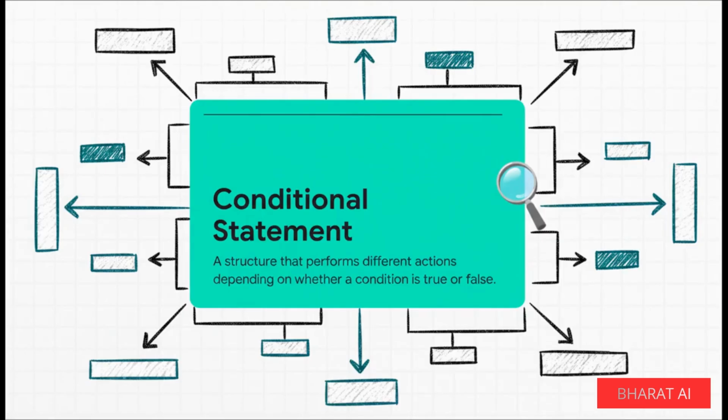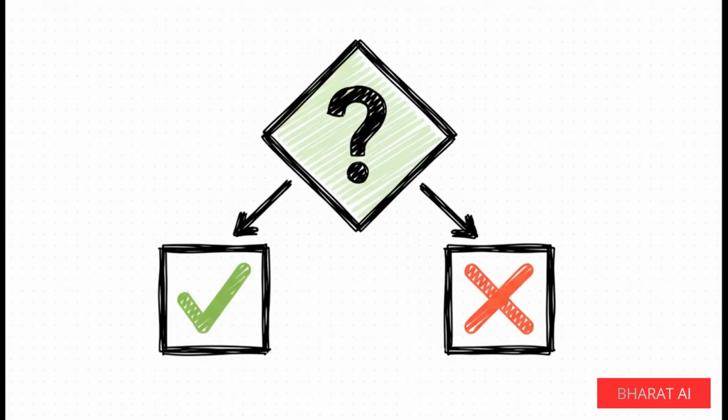In C++, the tool for this is the if-else statement. And really, you can just think of it as a fork in the road for your program. If some condition is true, it goes down one path. If not, it goes down the other. Simple as that. And here it is in action. It's super clear, right? The code checks one simple thing. Is the age greater than or equal to 18? If that's true, boom, it runs one block of code. If it's false, no problem. It just jumps over to the else block and runs that one instead. It's so simple, but this is how you give your program control.